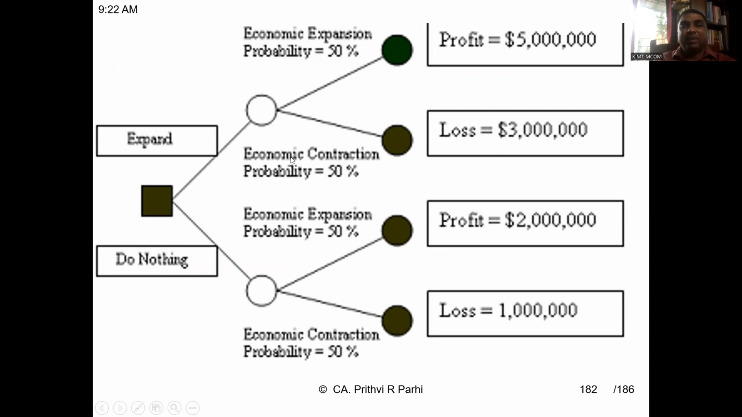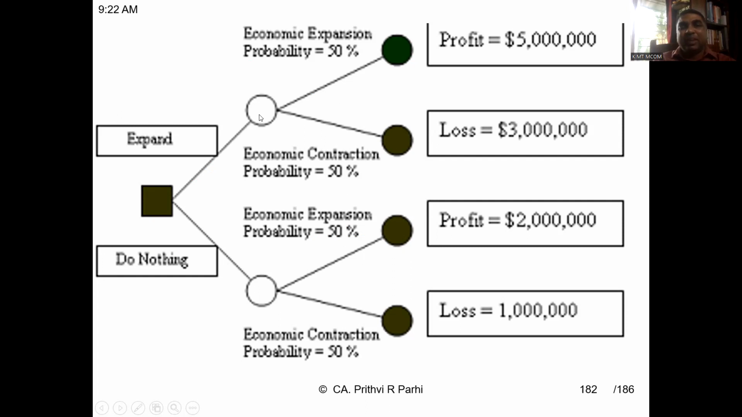What is the probability of economic contraction or economic expansion? Let us say 50% probability each, so these are two branches. Once there is economic contraction or expansion, then further there is a probability of expansion and contraction. There will be a profit, and there will be a loss.